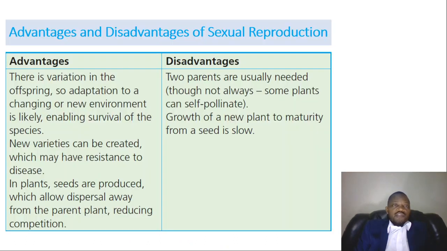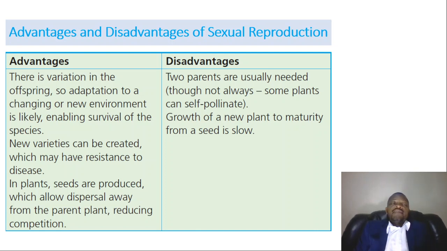All right, let's look at the advantages and disadvantages of sexual reproduction. There is variation in the offspring, so adaptation to a changing or new environment is likely, enabling survival of the species. Variation in the offspring means the offspring will come out with different characteristics coming from both the male and the female gametes.